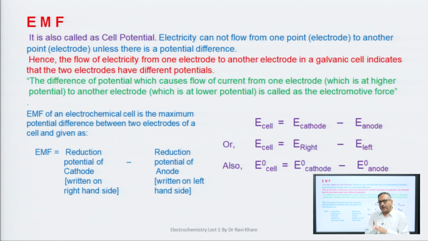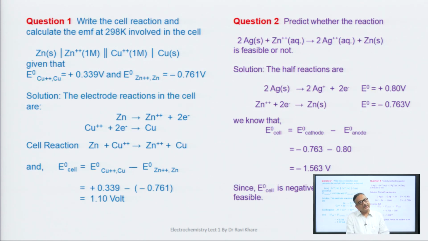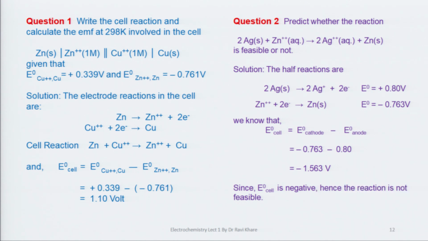In terms of standard electrode potential, you can write E0 of cell is equal to E0 of cathode minus E0 of anode. This is the concept of electrochemistry. Now, we can use applications of the Nernst equation in the form of numerical problems and analytical problems.